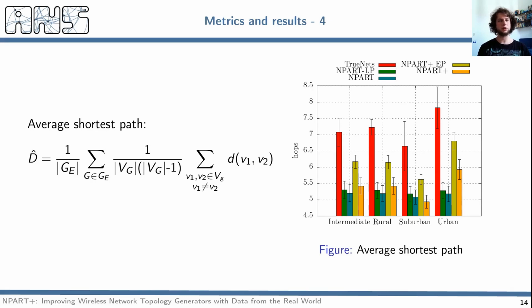The average shortest path visible in the graph shows another main difference between topology generators and the real networks they're based on. In fact, also here the absence of a shadowing model tends to allow the generation of much longer links and thus a smaller average shortest path. Also in this figure we can see some improvement brought by NPART+ with edge pruning, but these are not sufficient to approximate correctly the value of the original topologies.